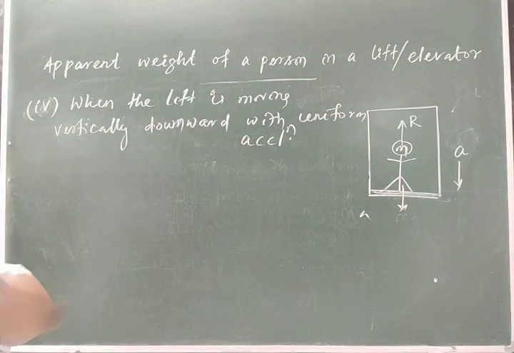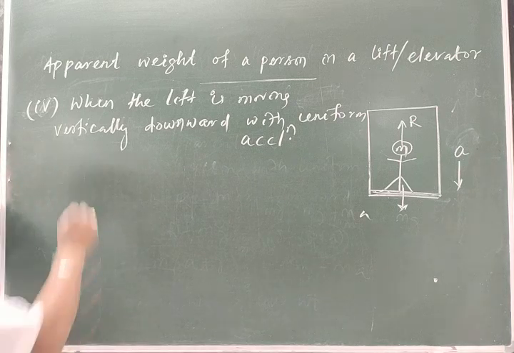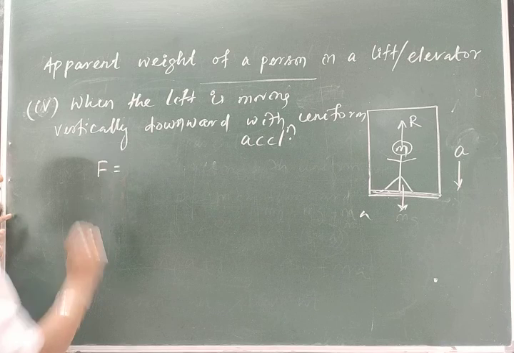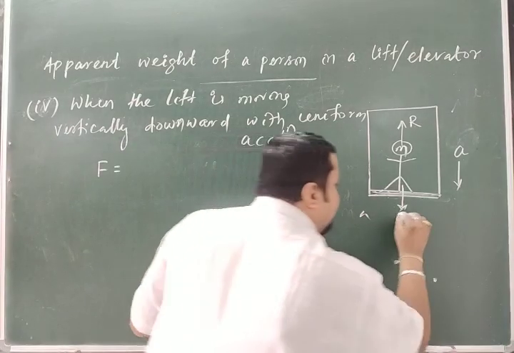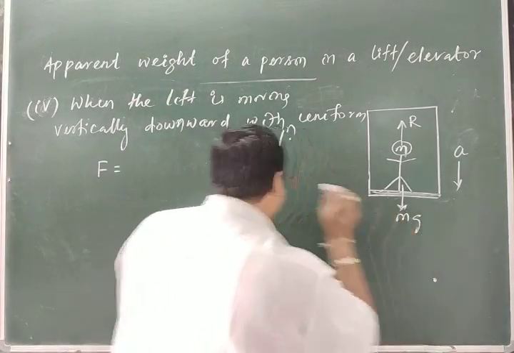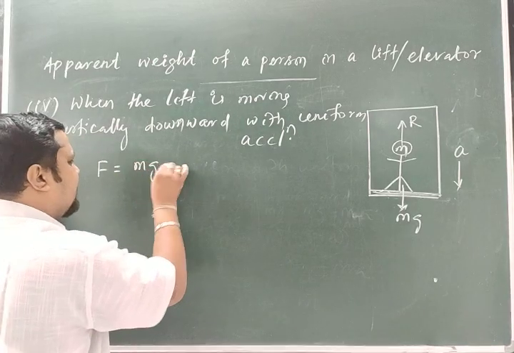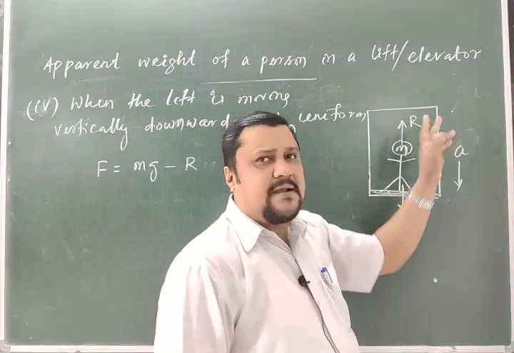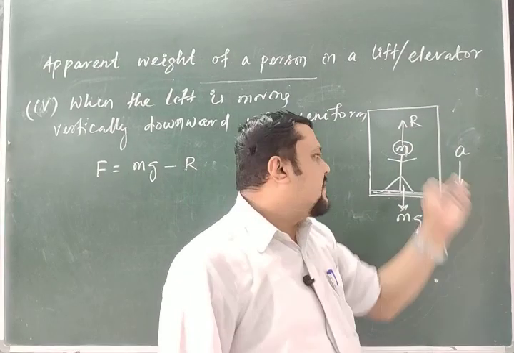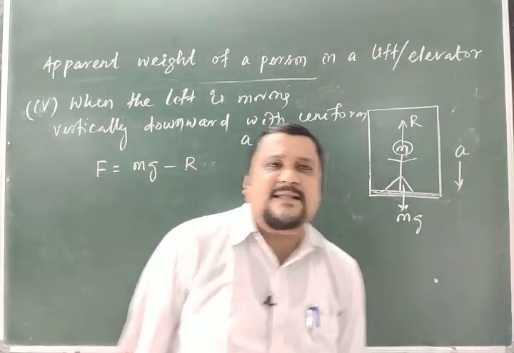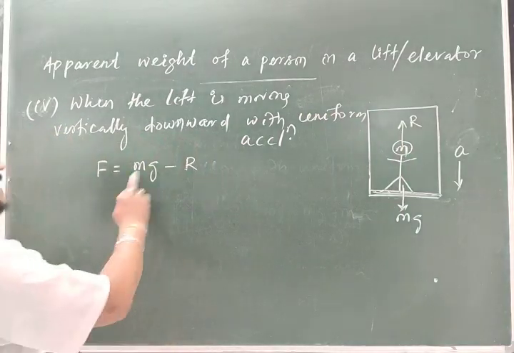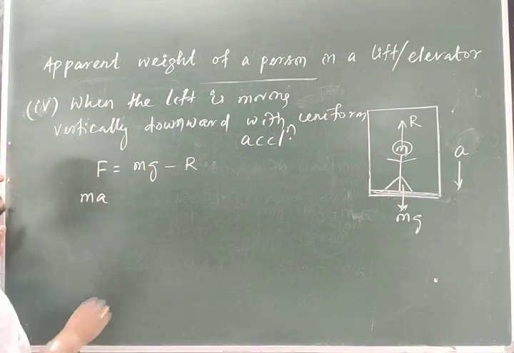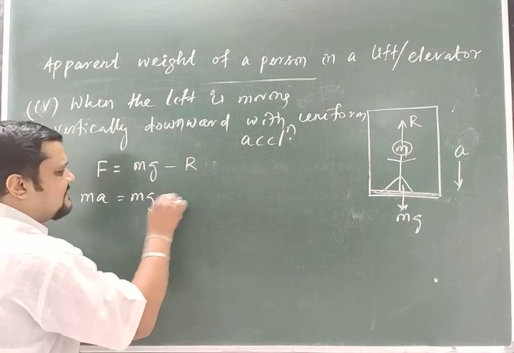If the lift is coming vertically downward, then the resultant force F is equal to, which one is greater? Vertically downward means mg is greater than R. There are the two forces mg and R. Because of imbalance, you are getting this resultant. The lift is moving with acceleration a, right? F equal to mg minus R, and if moving with acceleration a, ma is equal to mg minus R.